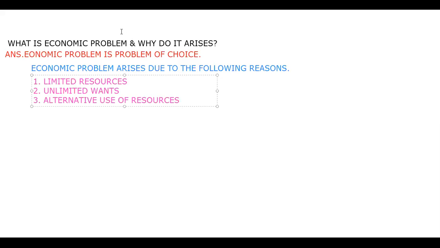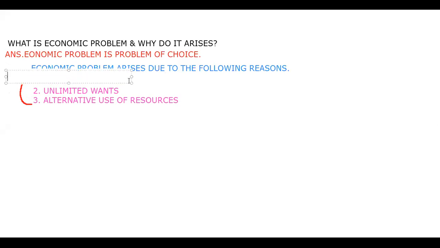Then what is economics? And what is the economic problem? This is the economic problem. Economic problem is ultimately the problem of choice. This is what we call the economic problem.